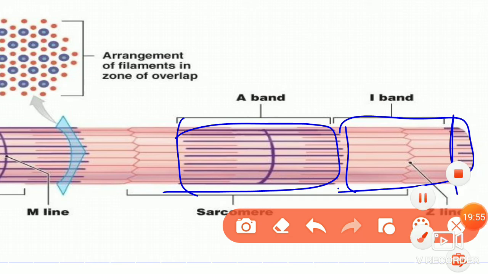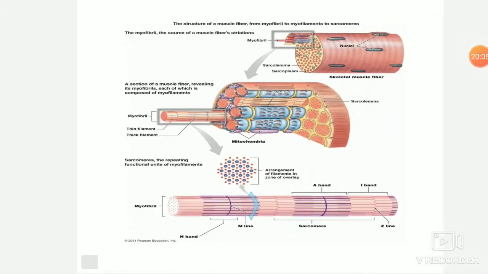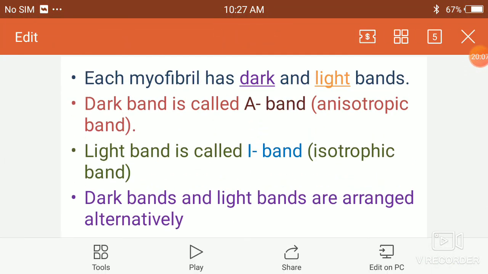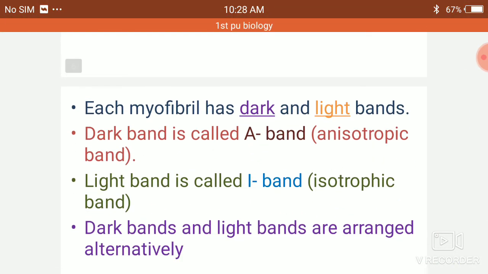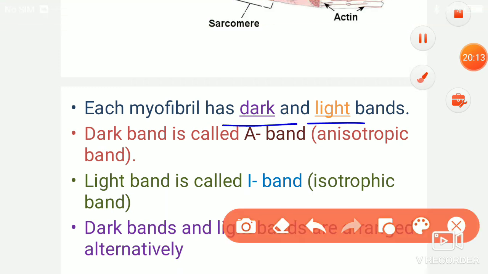That means the light band and dark band are present alternatively. The myofibril has the dark band and light band.